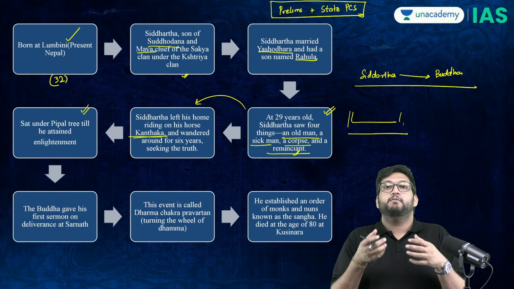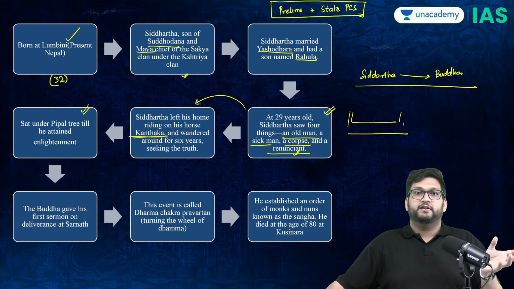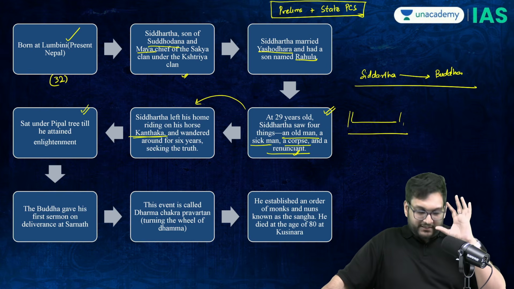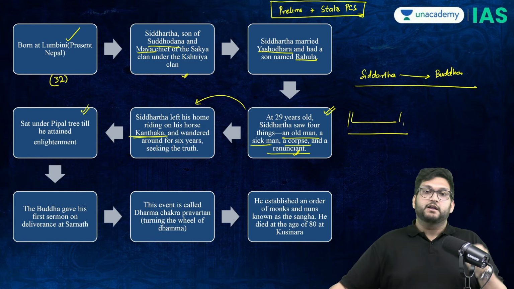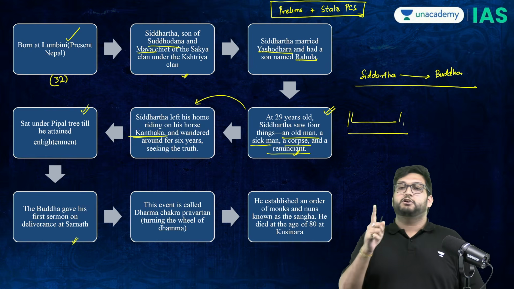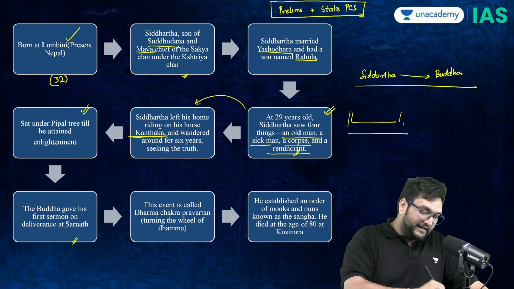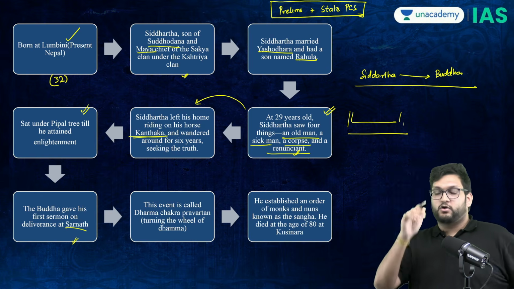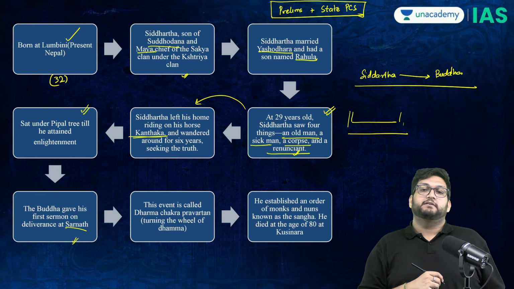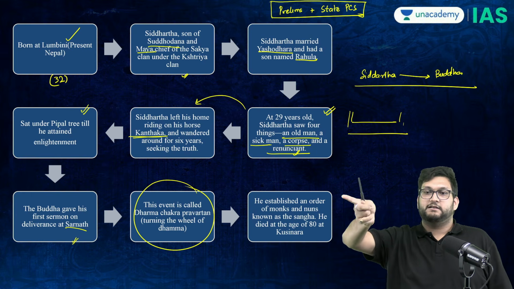At the same point of time, Mara is, you can say, a malevolent figure, a bad figure which tries to distract him, but he will then attain enlightenment, and he will give the first sermon to the same five ascetics who had left him. This is at Sarnath. Therein lies the moment which Buddhism records as the Dharma Chakra Parivartana, the wheel of Dharma. Dhamma, Dharma, same thing.